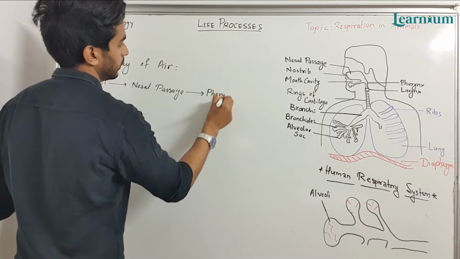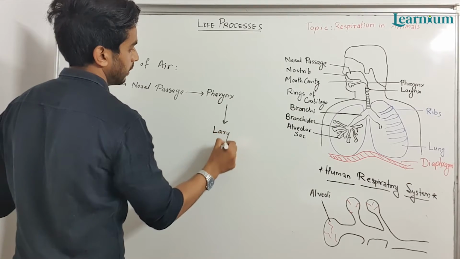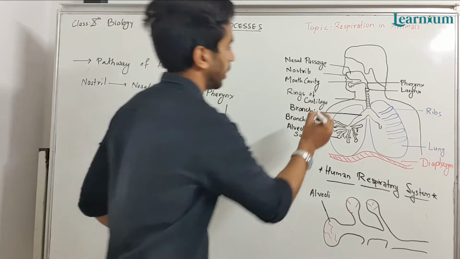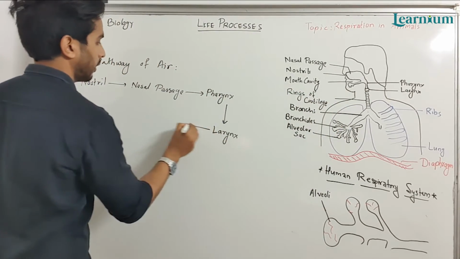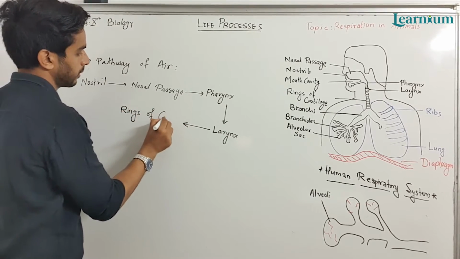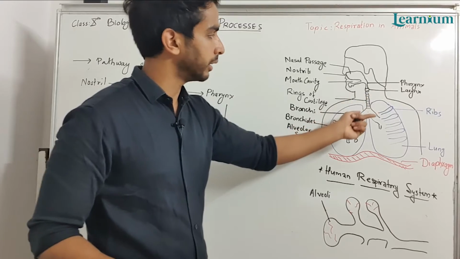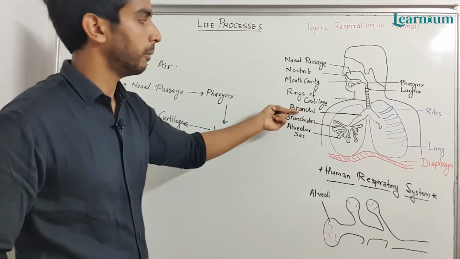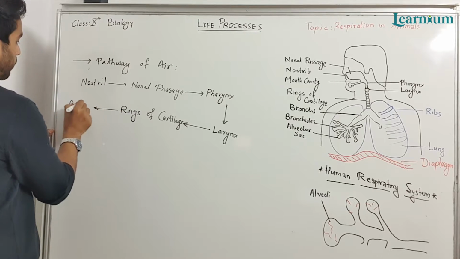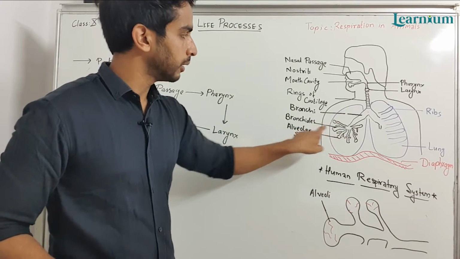Pharynx, then larynx, then from the larynx it goes to the rings of cartilage. Then from the rings of cartilage it enters the lungs via the bronchi. Then from the bronchi the air goes towards the bronchioles.